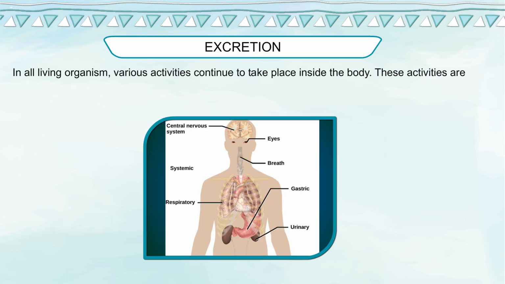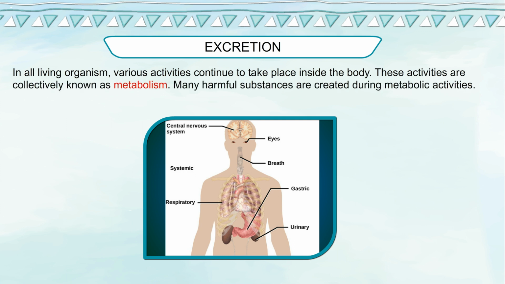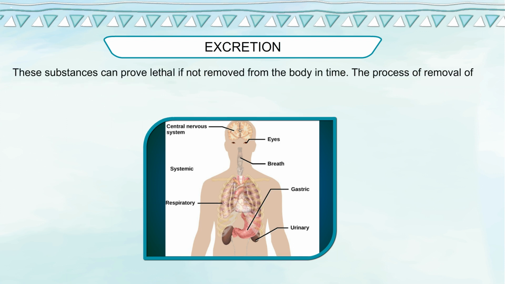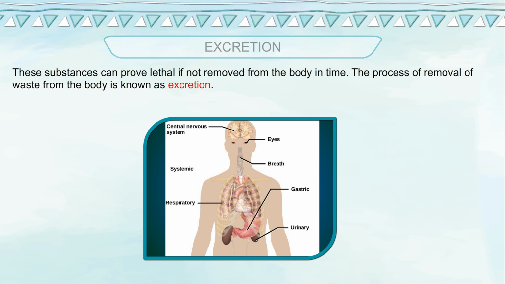Excretion. In all living organisms, various activities continue to take place inside the body. These activities are collectively known as metabolism. Many harmful substances are created during metabolic activities. These substances can prove lethal if not removed from the body in time. The process of removal of waste from the body is known as excretion.